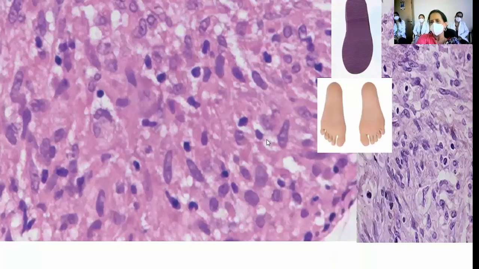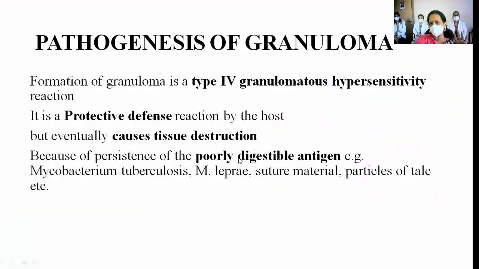Sole of the foot. So slipper shaped or whatever. Maybe a slipper also has a sole, and a shoe also has a sole, and we also have a sole, right? So this is slipper-shaped or sole-like nucleus. Very characteristic. One has to learn to appreciate this.